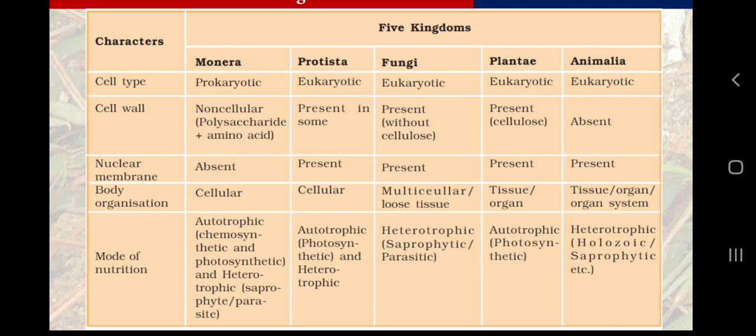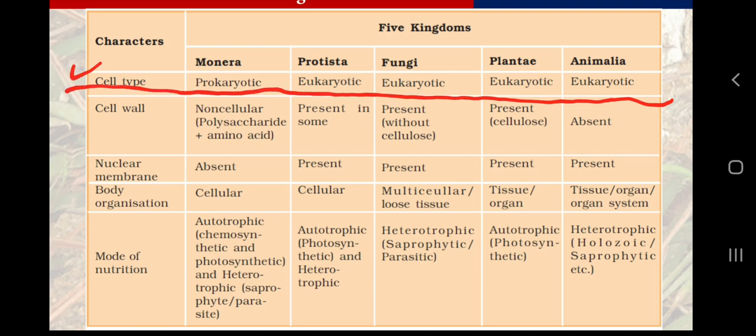We need not concern ourselves about Protista, Fungi, Plantae, Animalia, because all Monera are prokaryotic and the rest of the kingdoms are eukaryotic. So I hope the first feature is easy to remember for you all, because the difference between the prokaryotic cell and eukaryotic cell is very simple and clear.